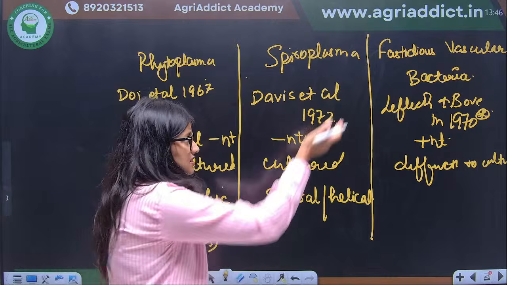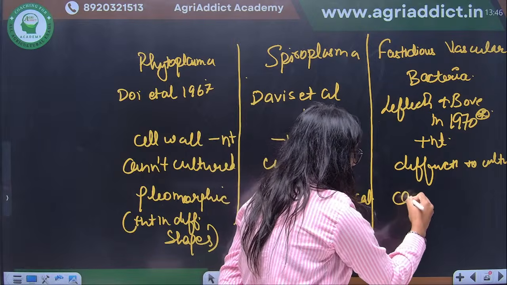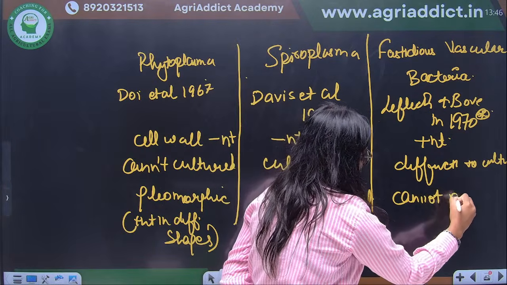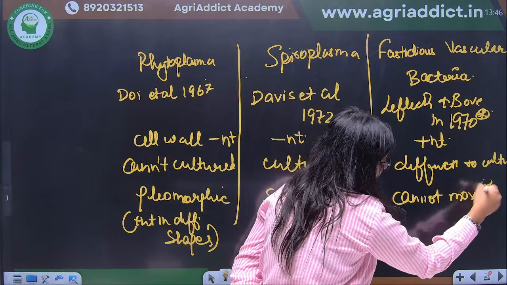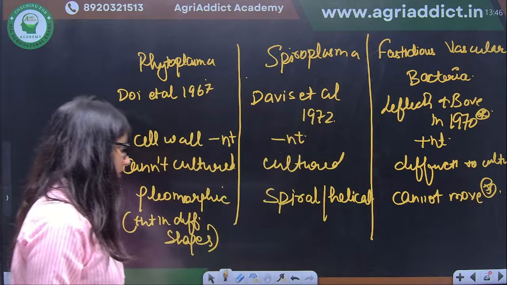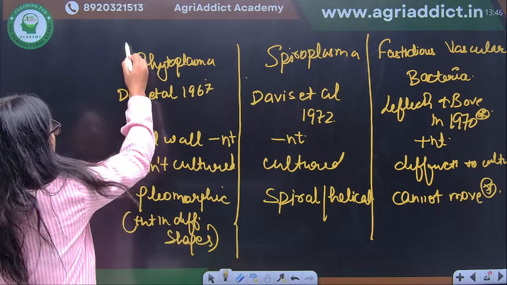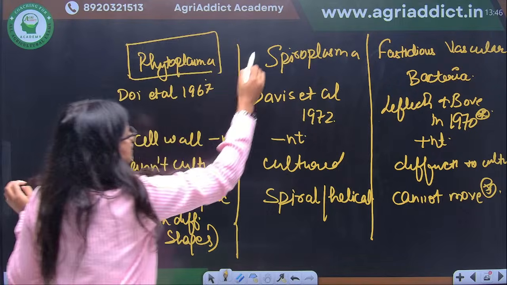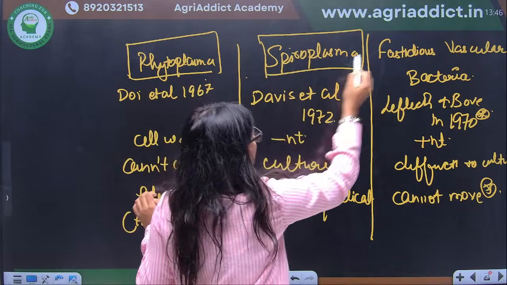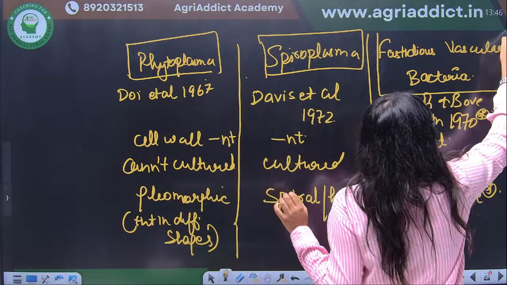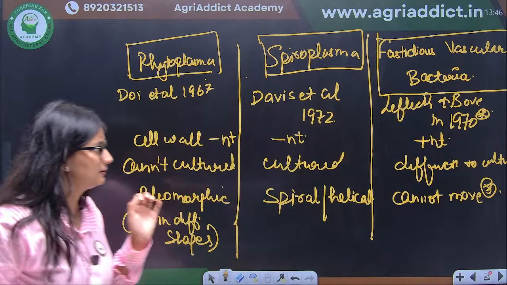Okay, and this is about the bacteria, but it cannot move. So these are some of the basic differences that we should know about the phytoplasma, spiroplasma, and fastidious vascular bacteria. Correct?